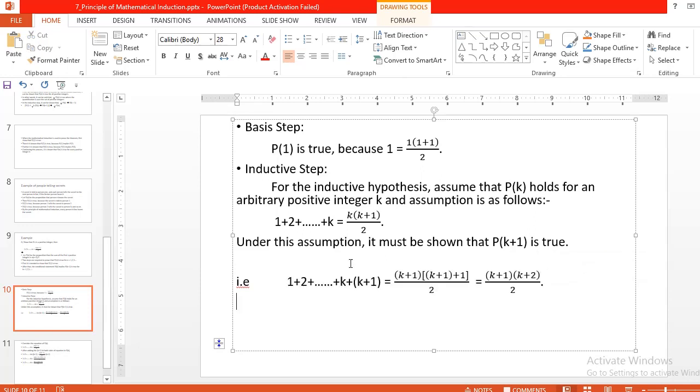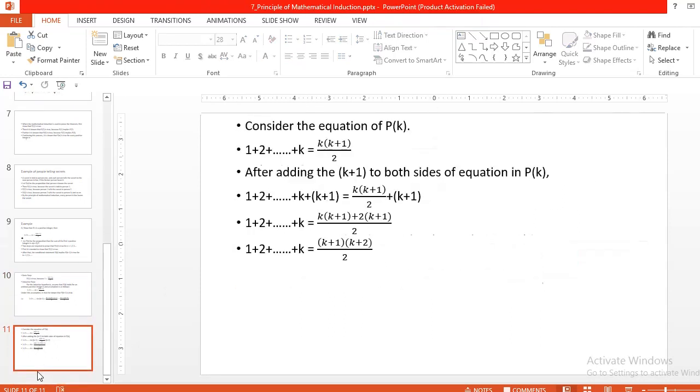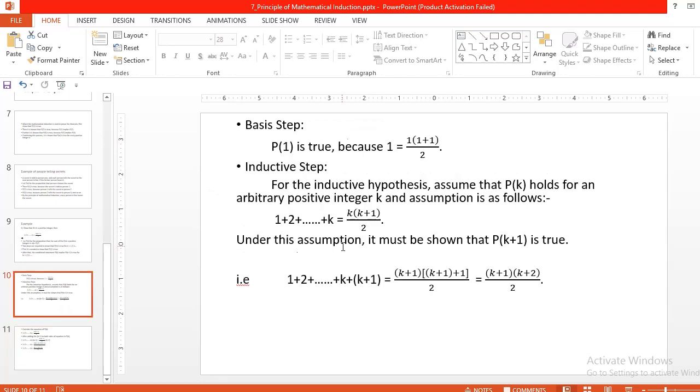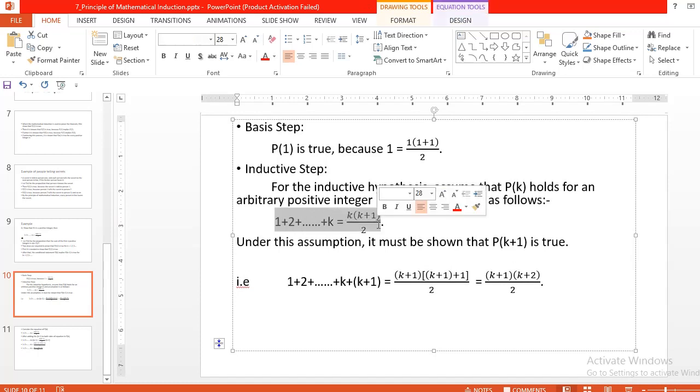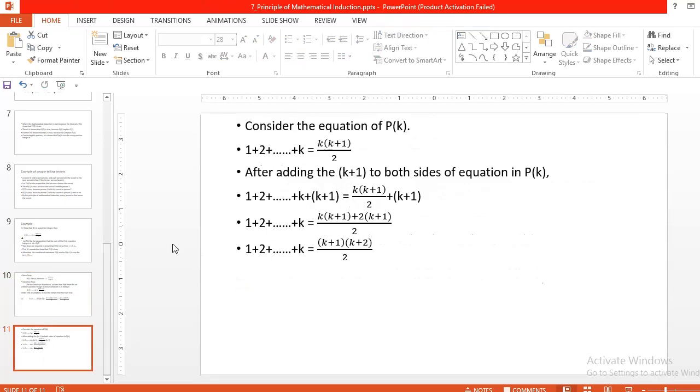So now we have to prove this formula for concluding our example. Let's see here, this is the left part and this is the right part of this equation. To prove this theorem we have to consider the equation of P of k. What is that P of k? P of k is our assumption: 1 plus 2 plus up to k is equal to k of k plus 1 divided by 2. So let's take this assumption as it is.